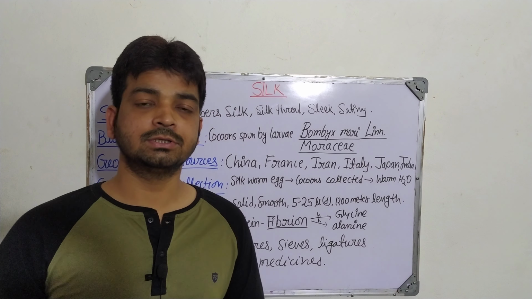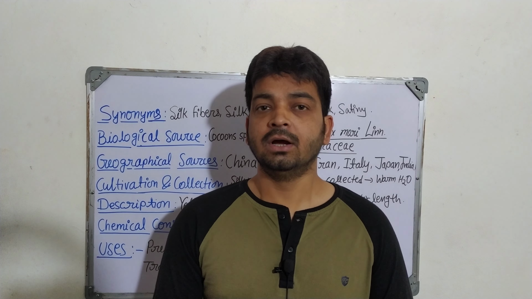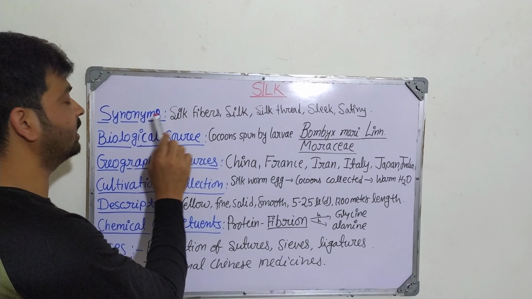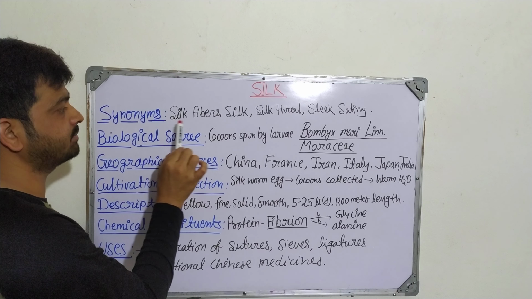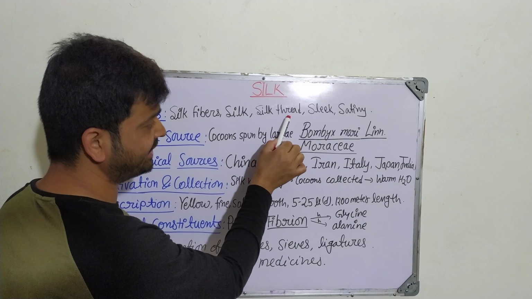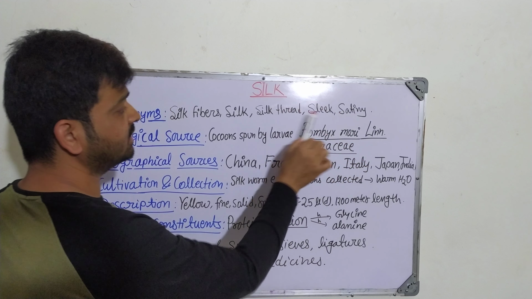Hello students, now we are going to discuss silk, which is one of the important fibers obtained from the silkworm, right? So coming to silk, what are the other names or synonyms of silk? It is also known as silk fibers, or silk only, silk thread, then silk and satiny, right? So these are the different synonyms.